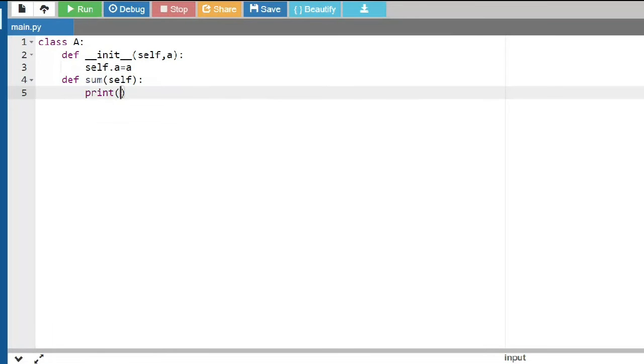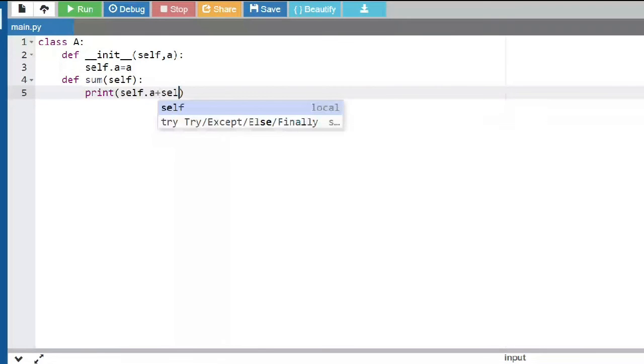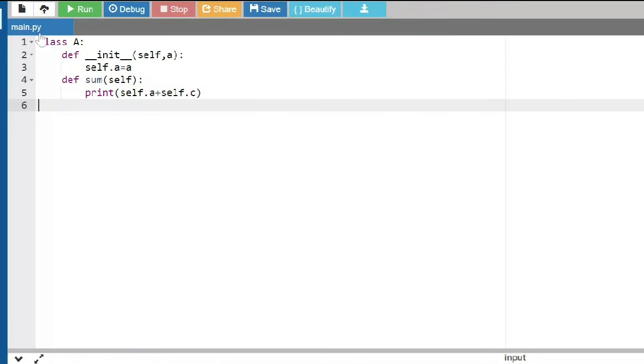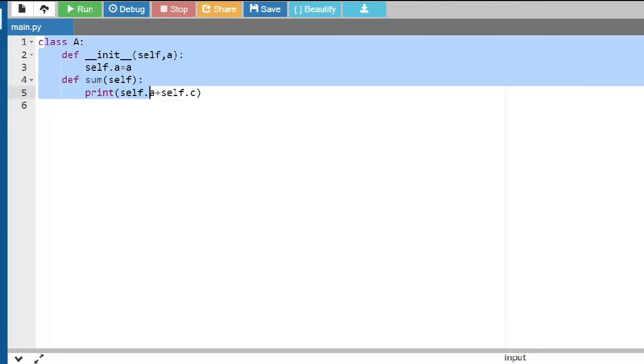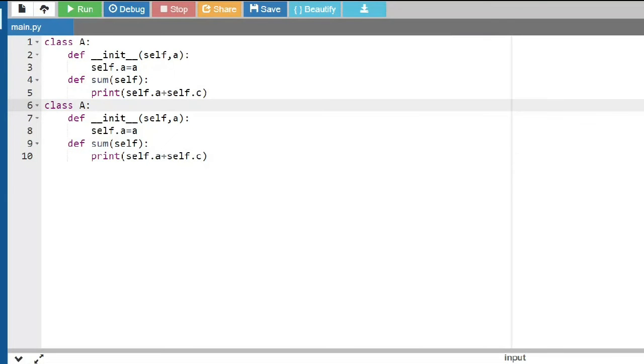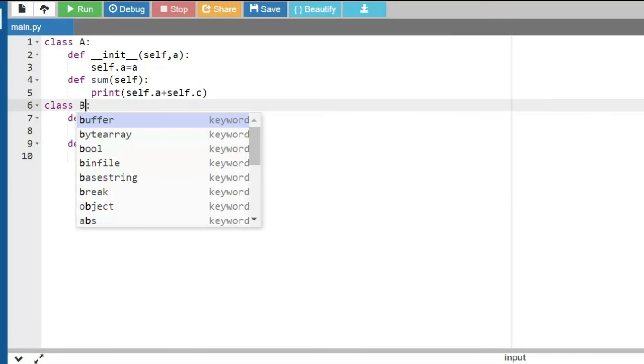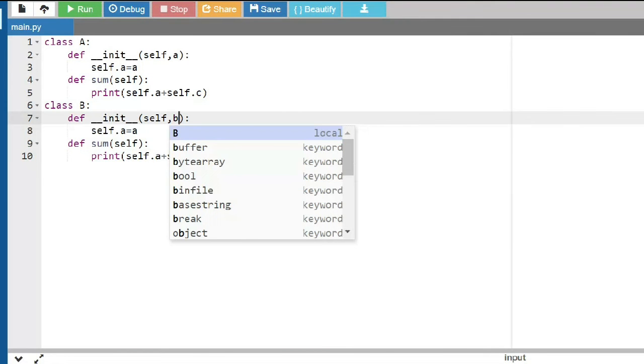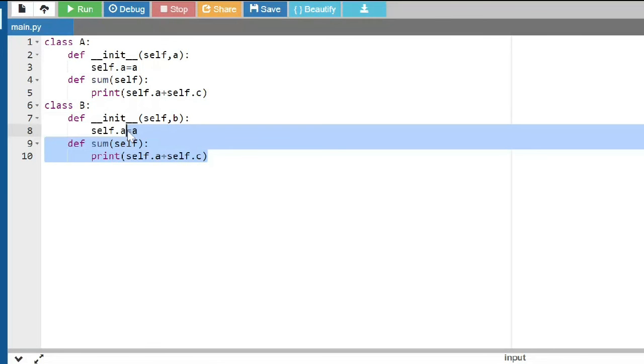Inside this sum, I'm doing the sum of A, and I'm doing the sum of A and C. That's it. This is what I have written inside my class A. I'm taking the same code to write my class B, wherein I'll just make modifications to it. So what's the name of the class? The name of the class is B, and it is taking the B variable, and then I'm initializing the instance variable B.